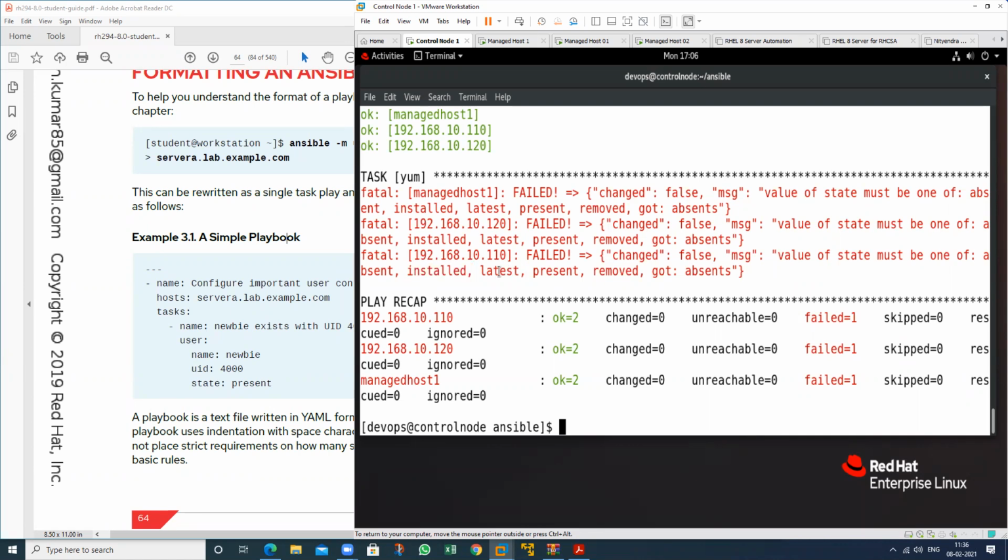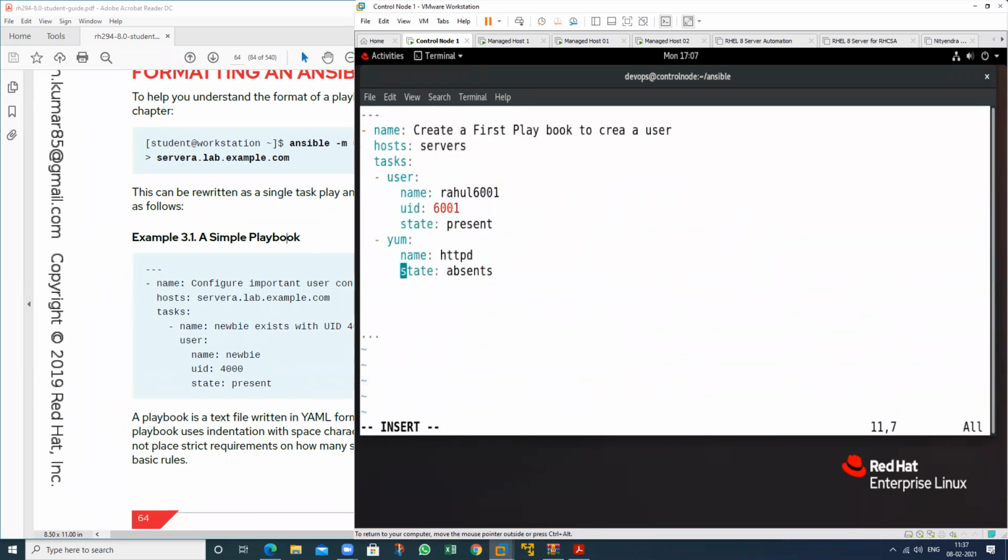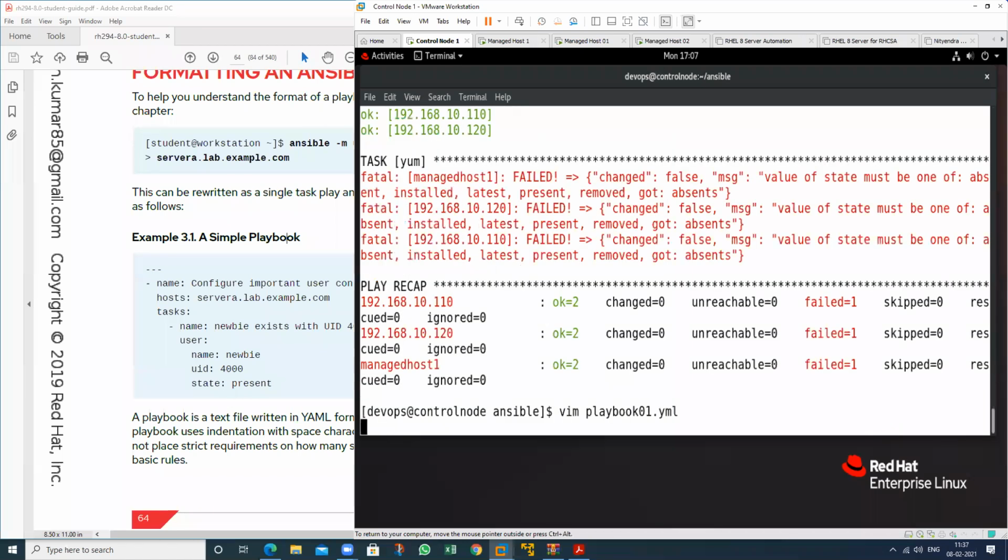If you want to update the package, you can use this particular. If you want to install, so for installation these two, and this is also used to install. If the package is latest, it will install the latest package. So go to this particular file again, then just type absent here. Now run this particular playbook again.